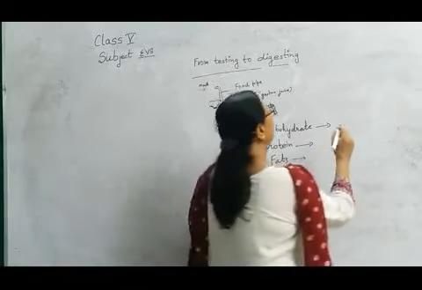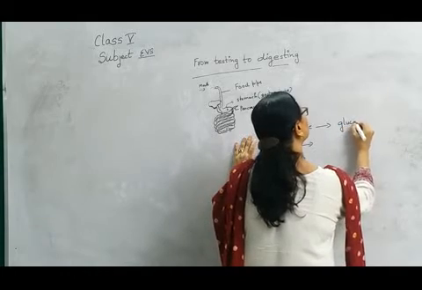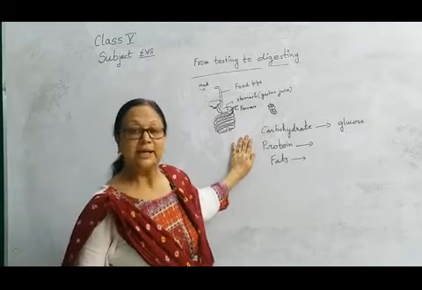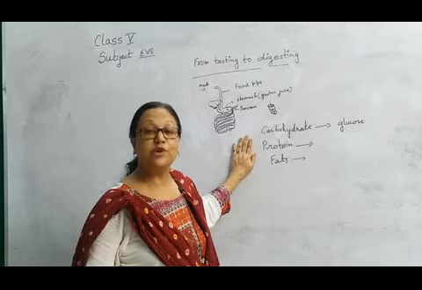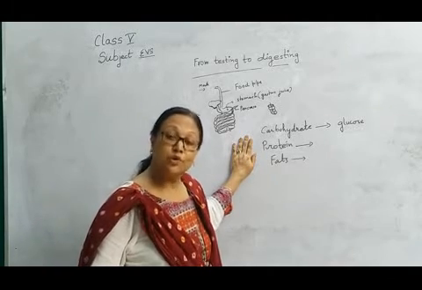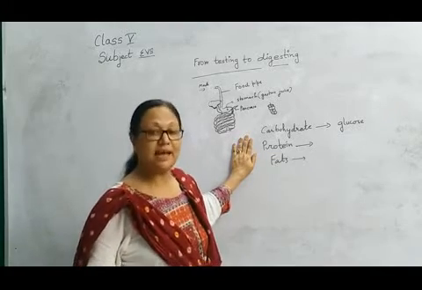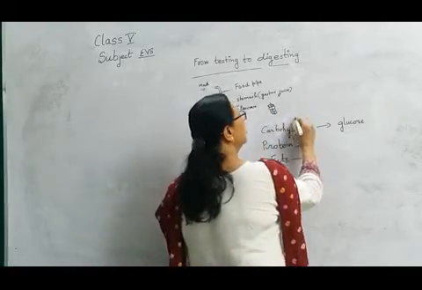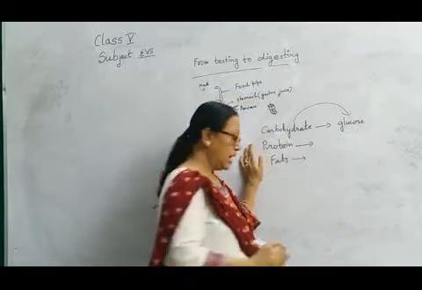Carbohydrate changes into glucose. So what is the simplest form of the carbohydrate? That is glucose. That is the reason when you are very tired and you need instant energy, you have to drink glucose water, and you will get direct energy, or instant energy. So the carbohydrate ultimately changes into glucose, and the protein ultimately changes into amino acid.